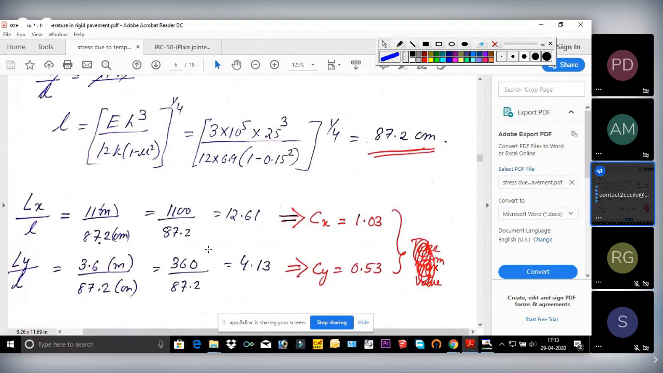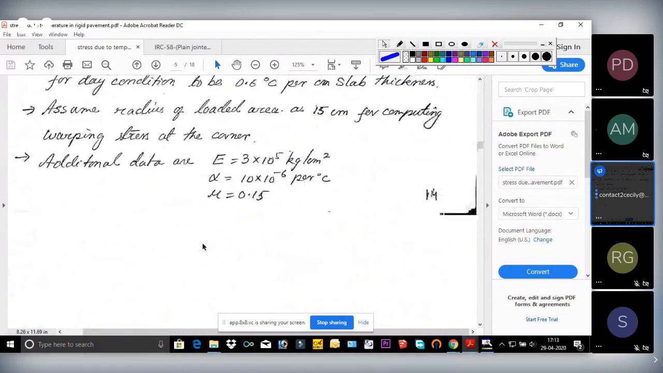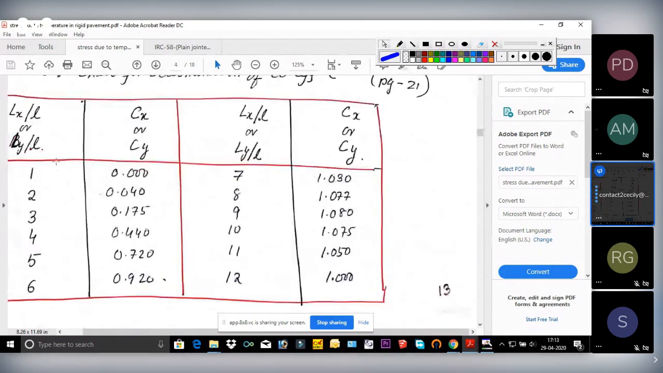See here, as I said, from the table we will get L by L value till 12. For our first case, that is for Lx by L, it is crossing this limit. Whereas for Ly by L, we can use this chart because it is within this chart only. What was your value? 4.13.